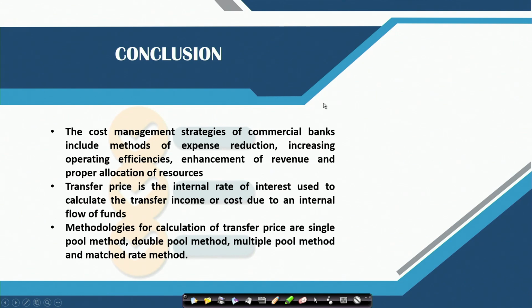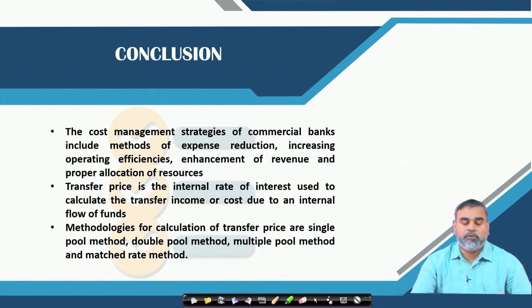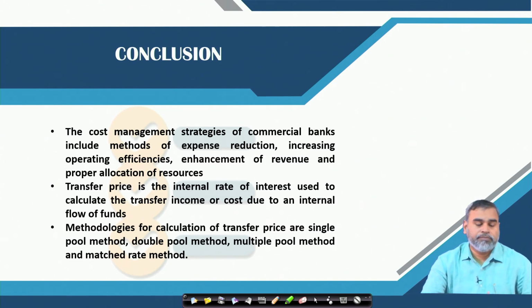Coming back to the conclusion, the cost management strategies for commercial banks include different methods of expense reduction, increasing operating efficiencies, enhancement of revenue and proper allocation of resources. The transfer price is nothing but an internal rate of interest, which is used to calculate the transfer income or cost due to an internal flow.